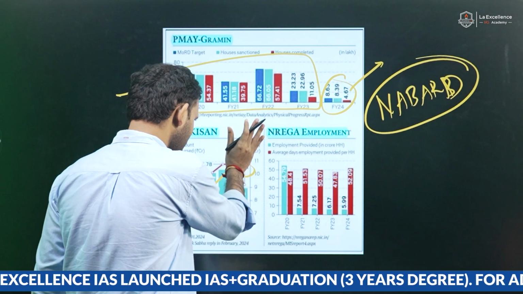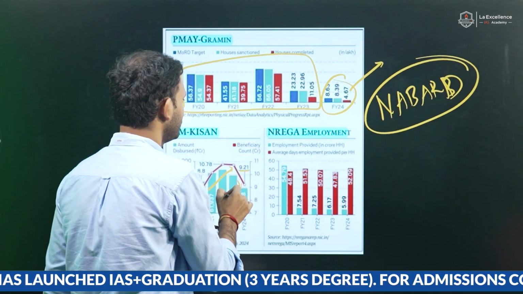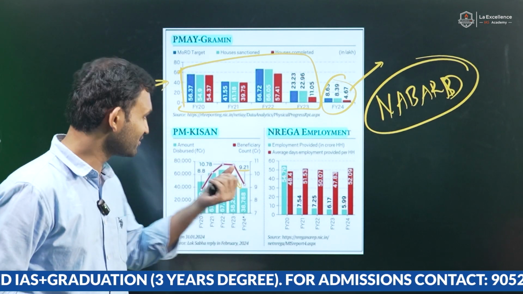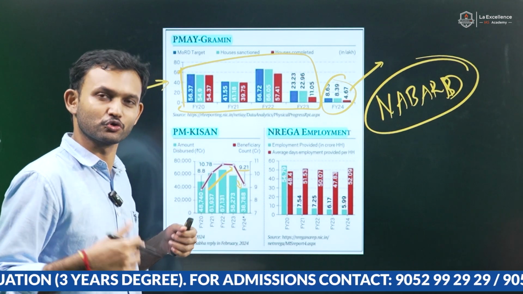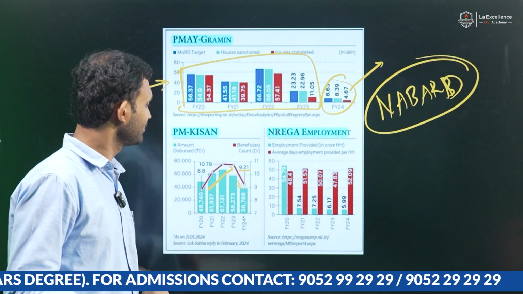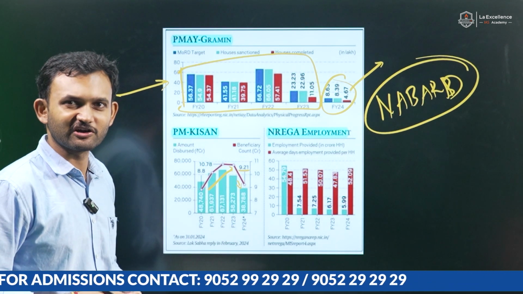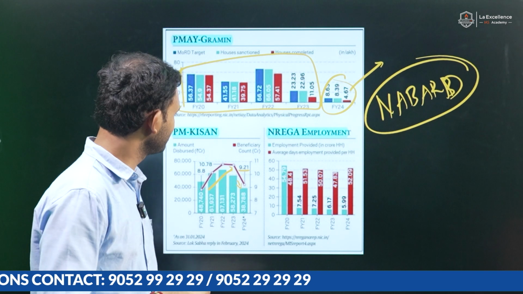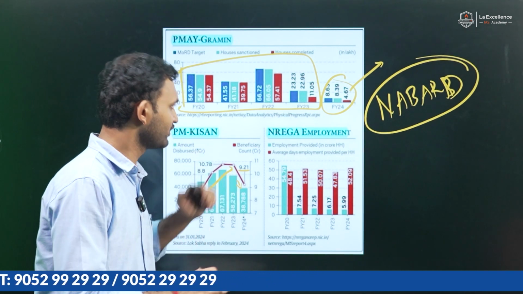I think it's reduced to 9.21 in terms of beneficiaries. 9.21 crore farmers would be benefited, and the benefit of 6,000 rupees would be given, and you could multiply to get the figure.